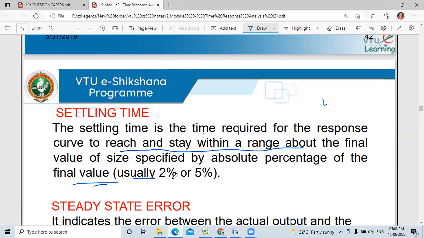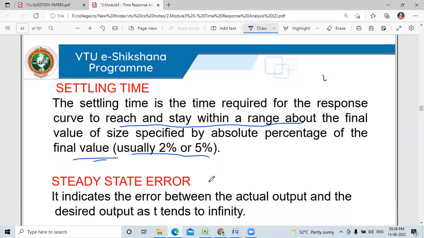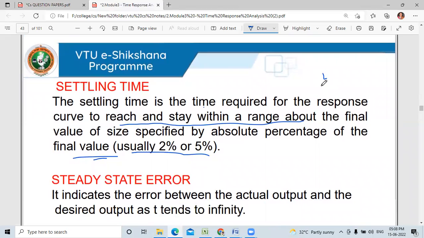Usually they go with 2 or 5%. So from the initial stage to the final stage, that we call the settling time.